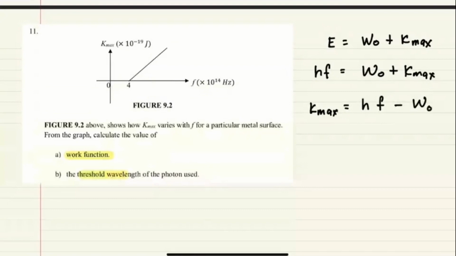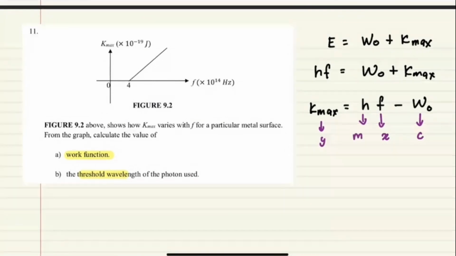Okay, so far boleh ikut tidak? Boleh ikut saya. So yang ini kamu punya Y, okay. Yang F ni kamu punya X. So maksudnya yang W0 tu kau punya C, okay. C dia negatif sebab kat belah bawah. And then h ni sebenarnya dia punya gradient M, gradient of the graph.